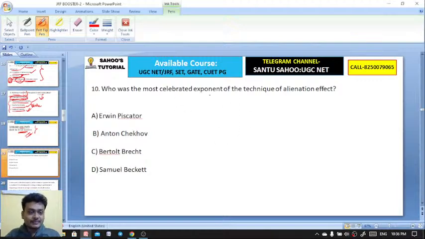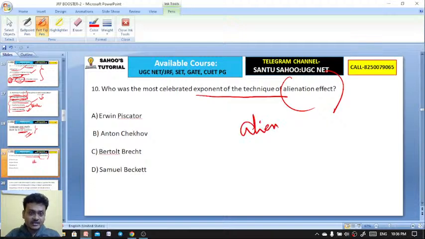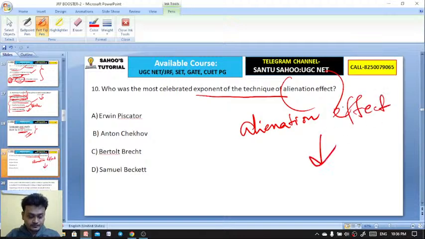Who was the most celebrated exponent of the technique of alienation effect? We have done it earlier as well. Exactly, you are right. A is the right answer for question number 9, that is Language and Myth by Ernst Cassirer. Here is question number 10. Who was the most celebrated exponent of the technique of alienation effect? Erwin Piscator, Anton Chekhov, Bertolt Brecht, Samuel Beckett. And we'll be discussing what the alienation effect is as well.